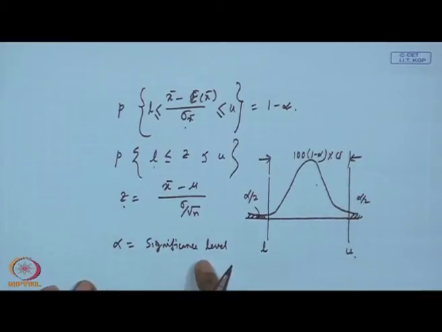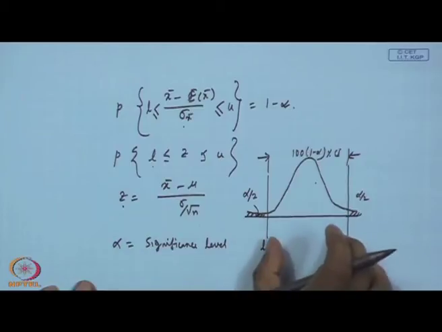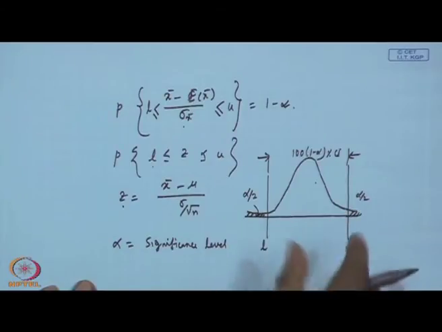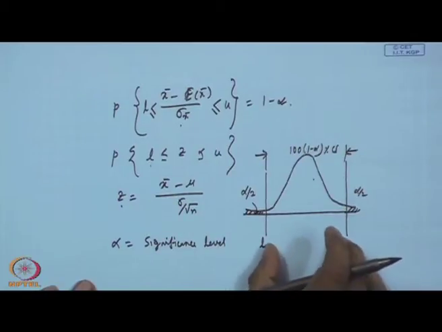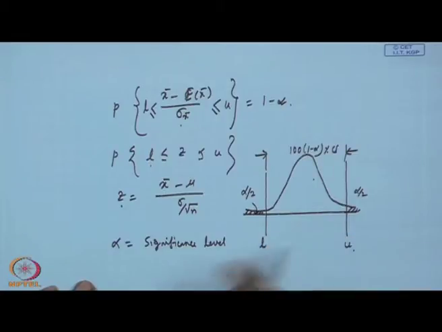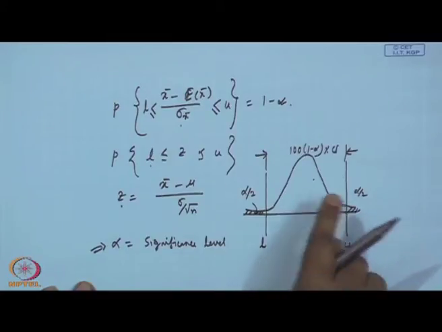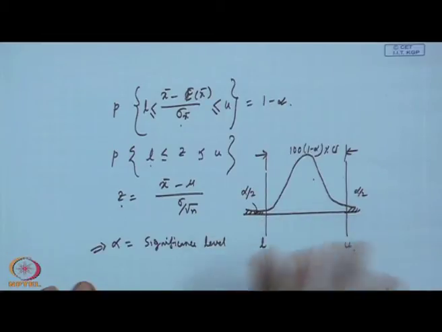So, the level of significance alpha, what does it indicate? It indicates that if I consider L to u as the confidence interval, then the error you are accepting is alpha. What is this error? It is the probability that the true mean lies in this hatched portion, which is basically alpha probability.